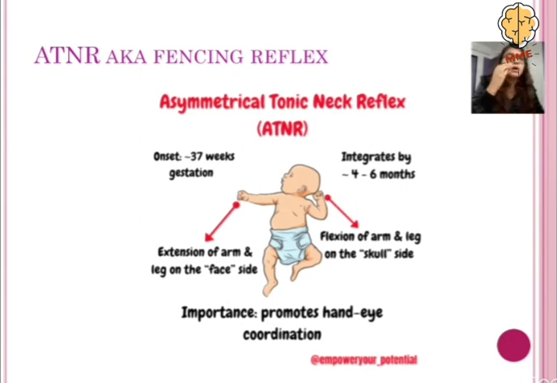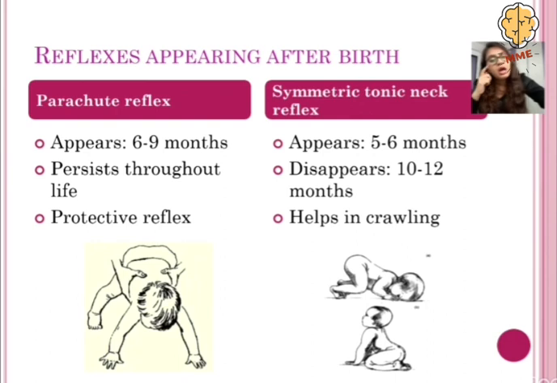So over here, as we see in this picture, the importance is that it is going to promote hand-eye coordination in the baby. There are some reflexes which are going to appear after birth also. They are the parachute reflex and the symmetric tonic neck reflex. These, however, cannot be called neonatal reflexes because they do not appear in the intrauterine life.